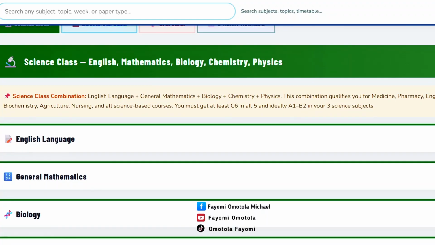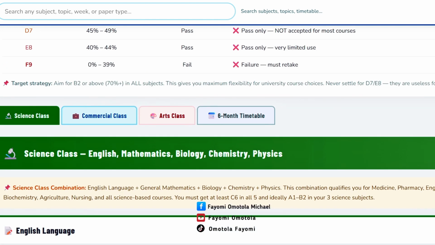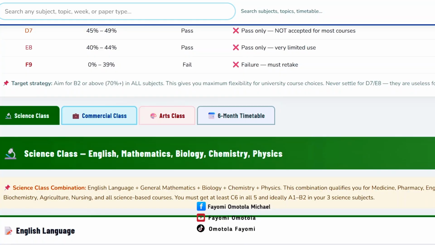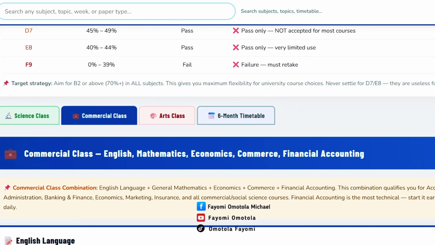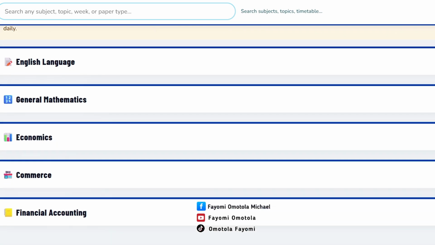English and maths and any other subjects need a credit pass, that's at least C6. But if you target A1, B2, it will give you more leverage than the others. As for the commercial class, if you come to that particular site, it is the other one in blue. I just click on it, and you will see English, general maths, not further maths, economics, commerce, financial accounting.